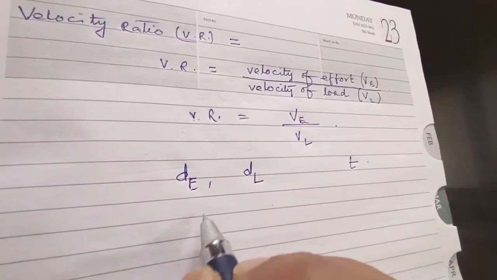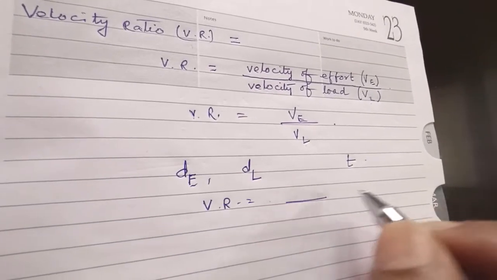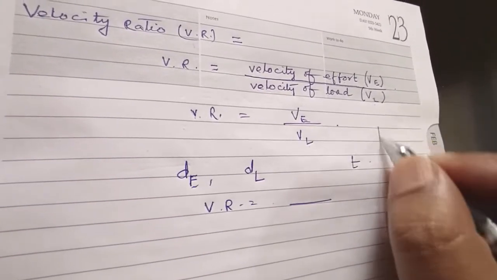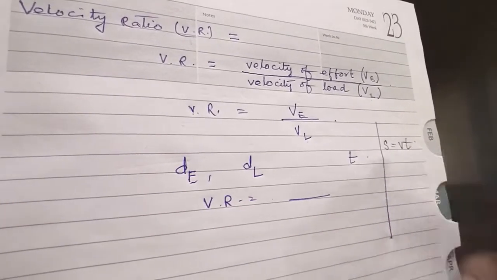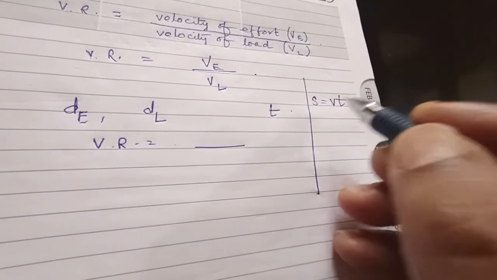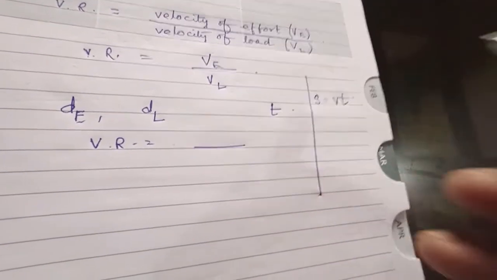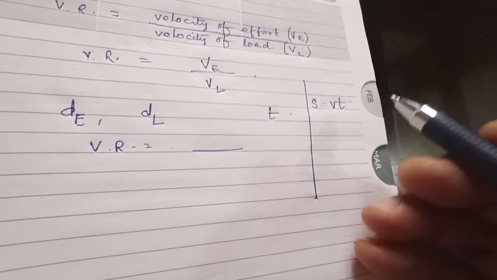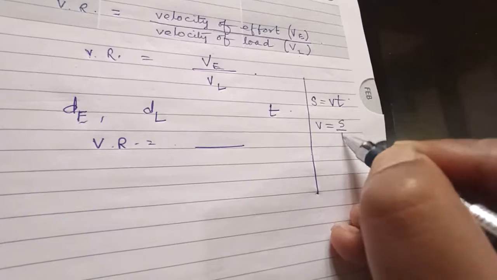So you can say that VR, velocity ratio, is equal to, we know that previously you have done that AC is equal to V into T, where AC is the displacement or distance, V is the velocity, and T is time. So in this case, we can say that V is equal to displacement upon time.